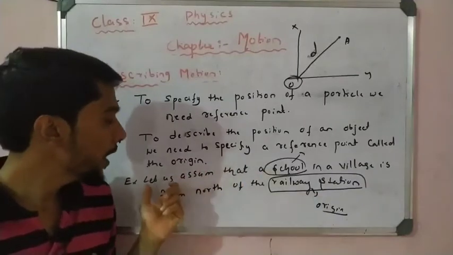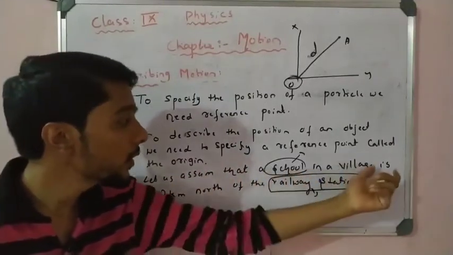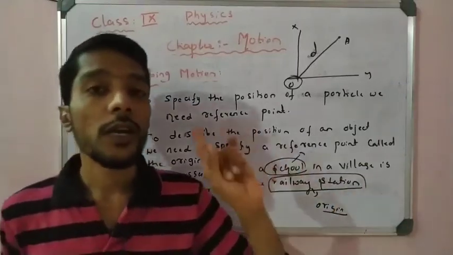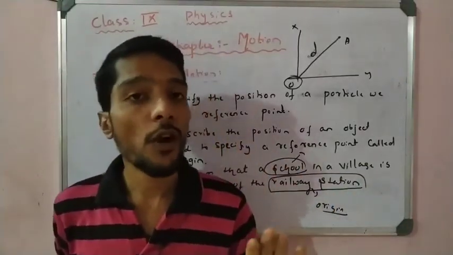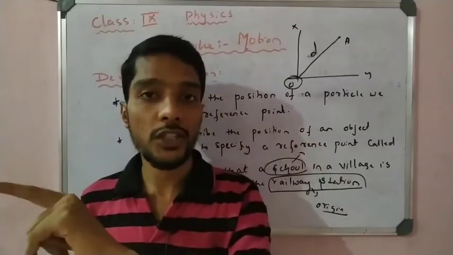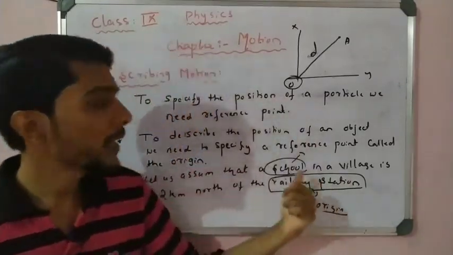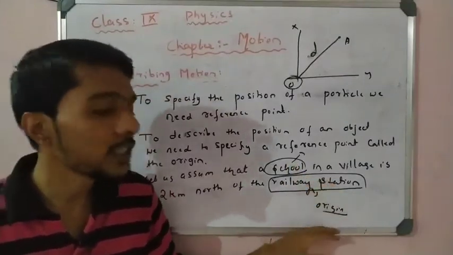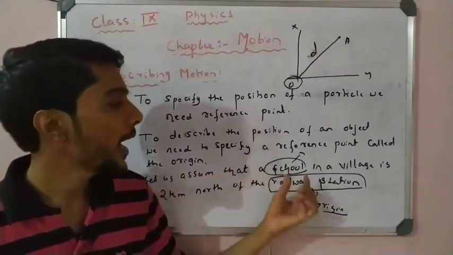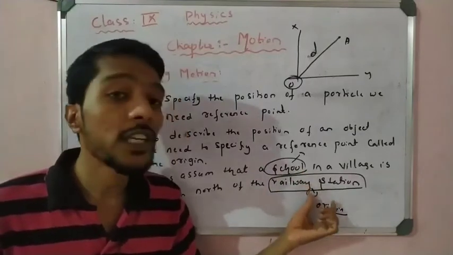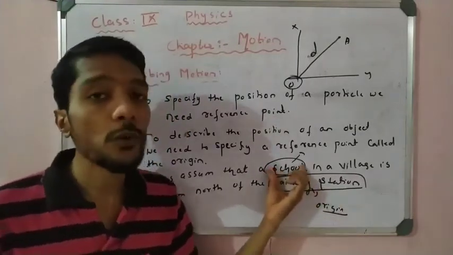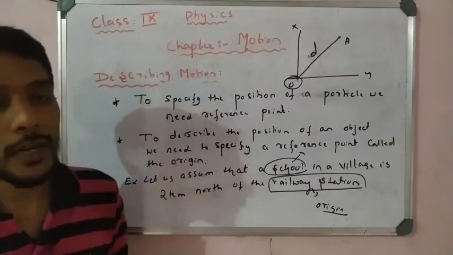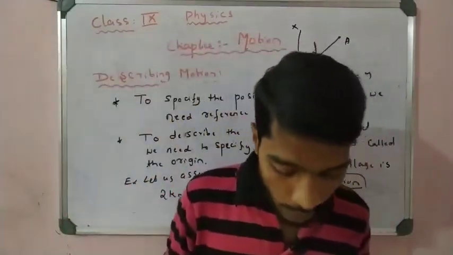For example, let us assume that the school in a village is 2 kilometers north of the railway station. If the railway station is the reference point, and from the railway station you move 2 kilometers in the north direction, you get the school. So the railway station in this example is called the origin, and with the help of the railway station as origin we specify the position of the school: in the north direction, 2 kilometers. That is very important, you have to remember, right students?